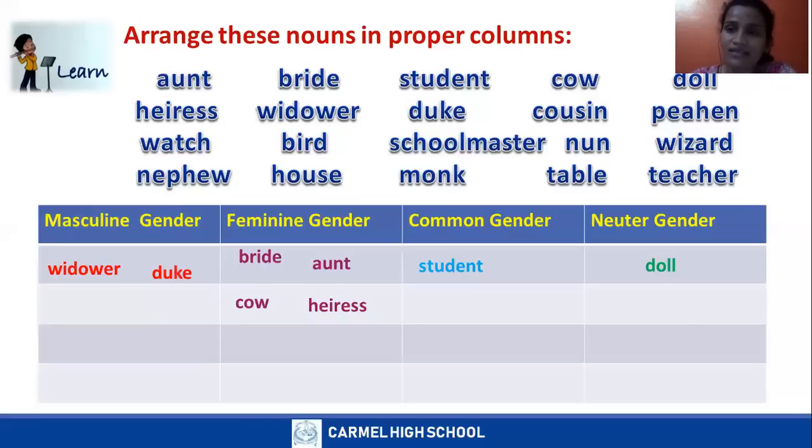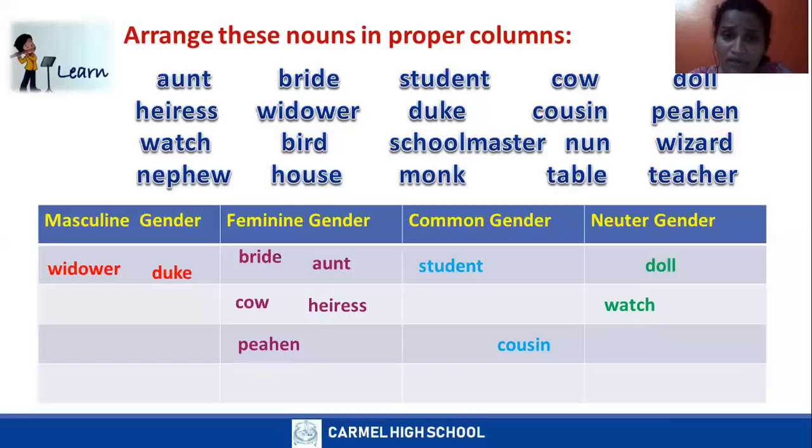Cousin. Cousin could be male or female. So where does it go? It goes to common gender. Hen. Of course, it is feminine gender. Watch. It's a non-living thing, correct? It goes to neuter gender. Bird.